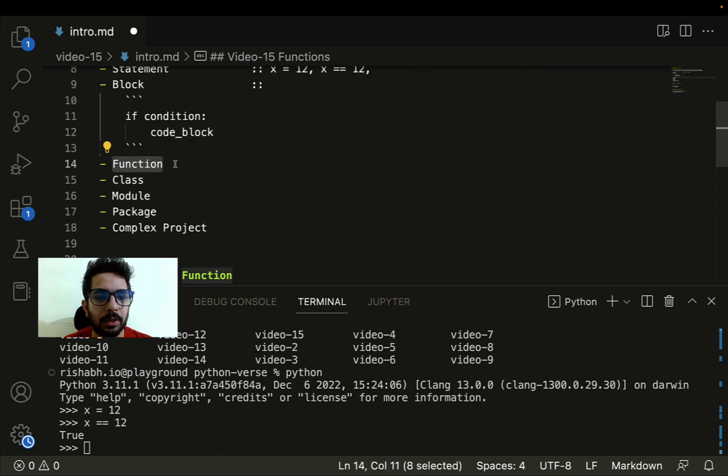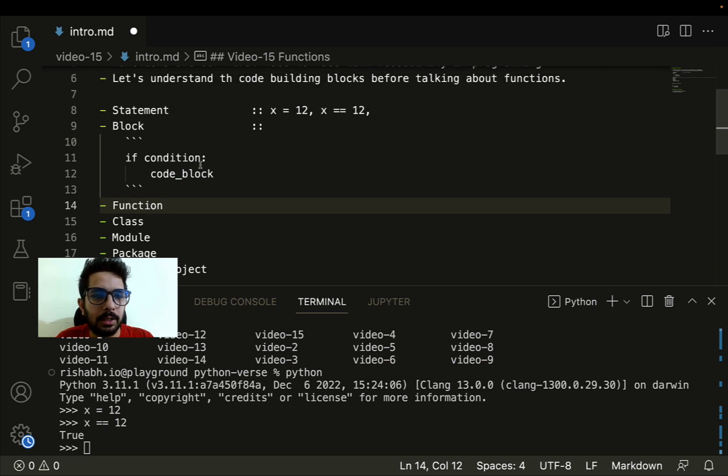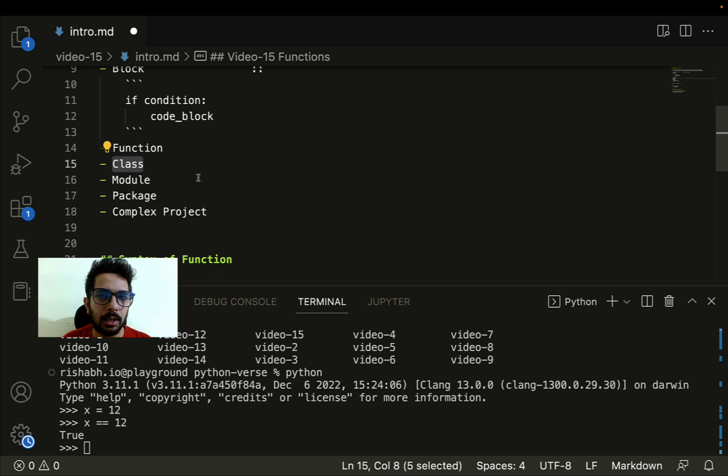Now a function is the next big thing after the block, where you can group together multiple blocks of code. Which means that in a single function you can have multiple if-else blocks, for loops, while loops. All those statements can be grouped inside a function. Now after function comes the class. In a single class, I can have multiple functions. Some of them are class functions, some of them are static, some of them are the instance methods of the class. We will talk about all this jargon later.